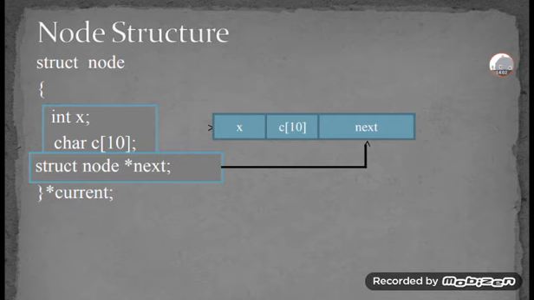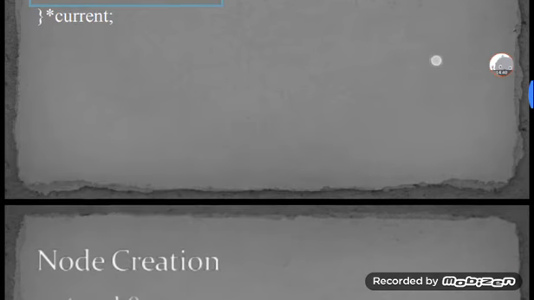In the graphical representation, I am taking here x, that is the integer value, and C of 10, which is having array elements. That is, in that array I am taking 10 elements. For example, next element having some next value, next node. If you want to add that node, the next link is connected with this. This is about how to create a node structure. This is an example for how to create a node structure, and then its graphical representation.